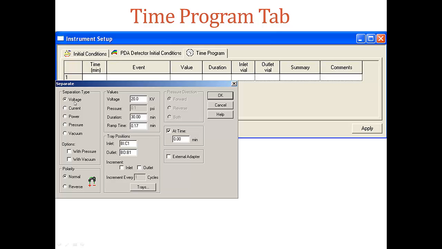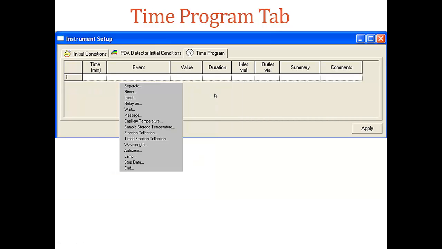So we're choosing separation type voltage, and key in the magnitude of voltage, duration, and time. Then for polarity we choose normal polarity. Then C1 is our buffer solution, inlet, then outlet. Then this is indicating the separation time. Then click OK.